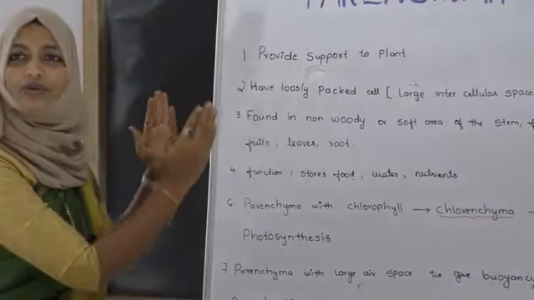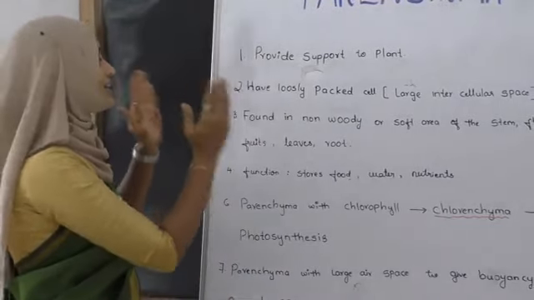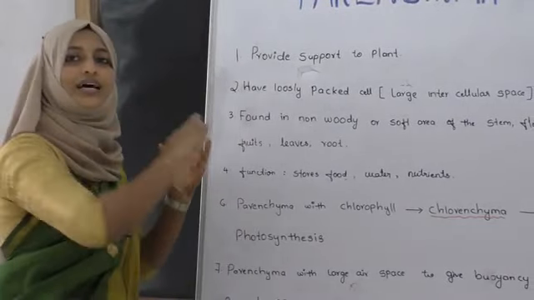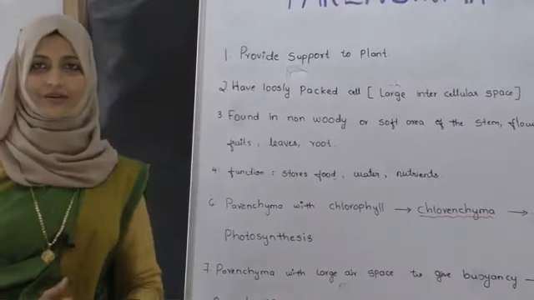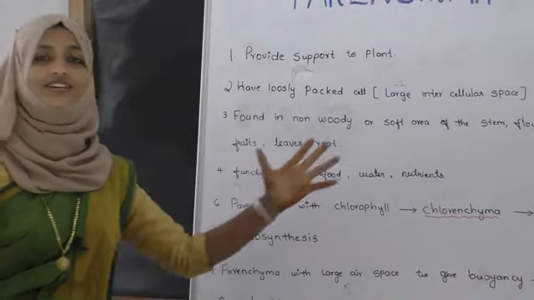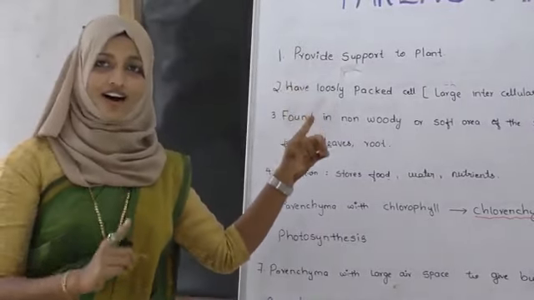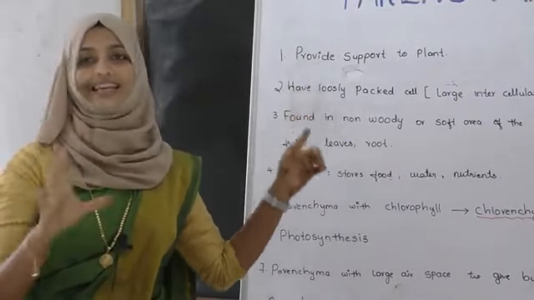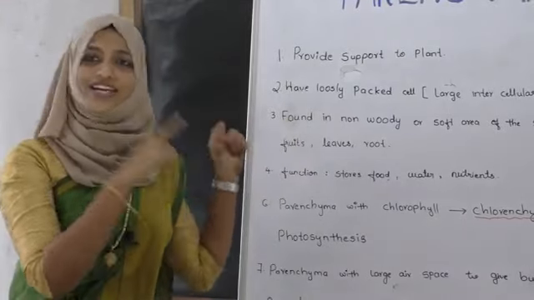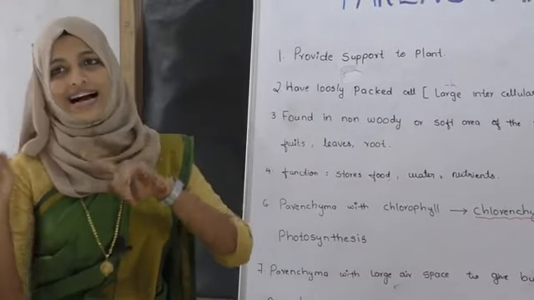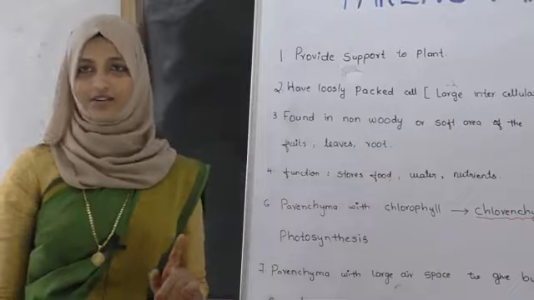Same structure you have to consider here, because it is similar to a gaseous state. In a gaseous state there is a large space between the atoms, but here there will be a large space between the cells. That is different, because this is biology and that is chemistry. There the term atoms will come, here the term cell will come.